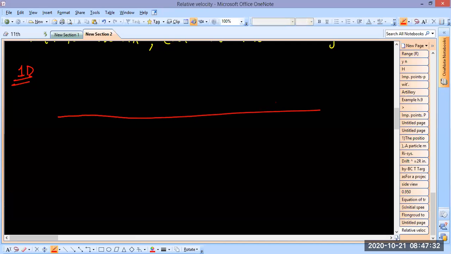Let's say there is a particle A here, and here is a particle B. This is the positive side, this is the negative side, and suppose here is the origin O, 0.